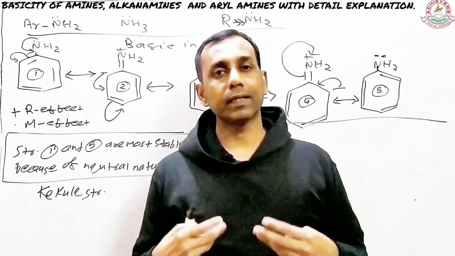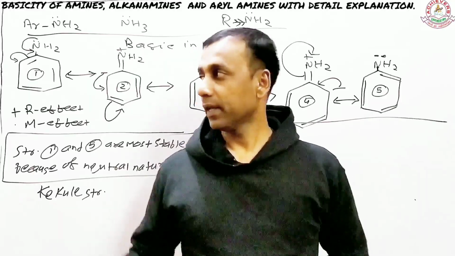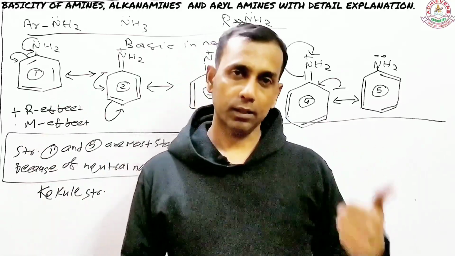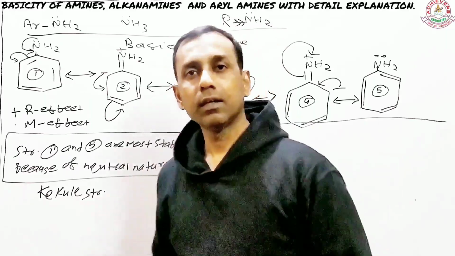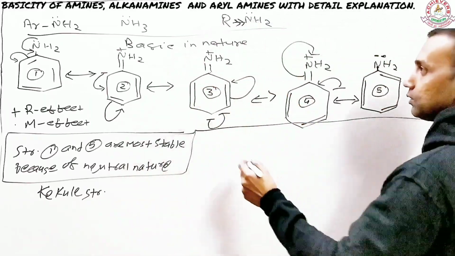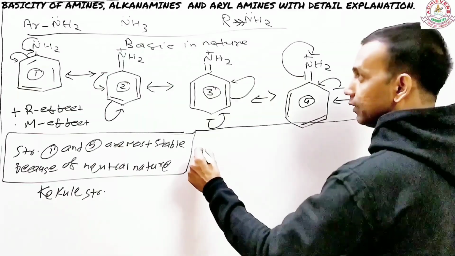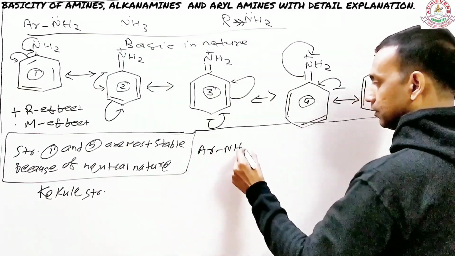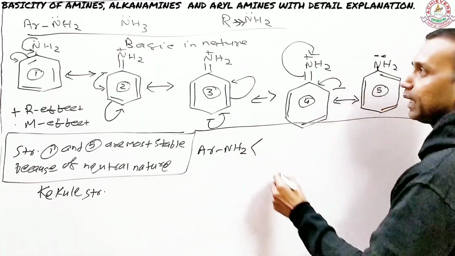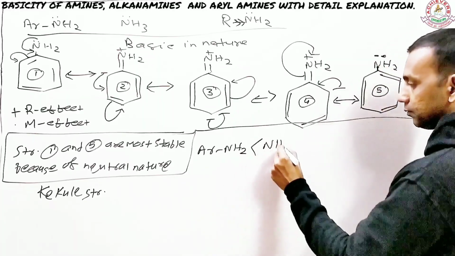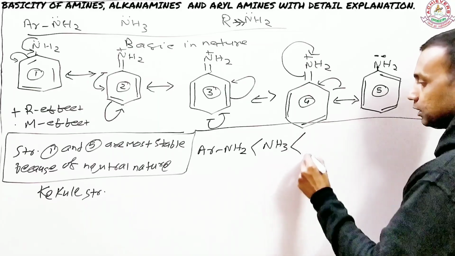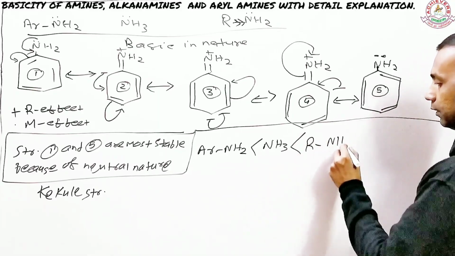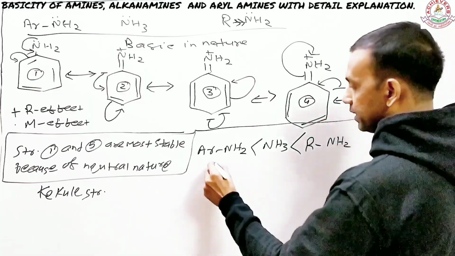they cannot donate that electron easily, and that's why aryl amines are weaker bases than ammonia, and ammonia is a weaker base than alkyl amines. So I'm going to write a sequence here: aniline or aryl amines are weaker bases than ammonia, and ammonia is a weaker base than alkyl amines. This is the order of basicity.